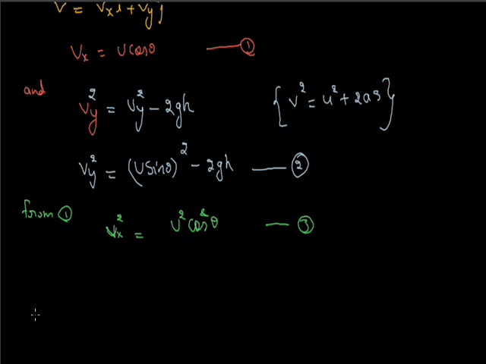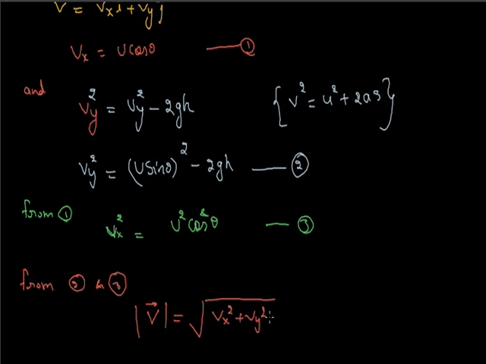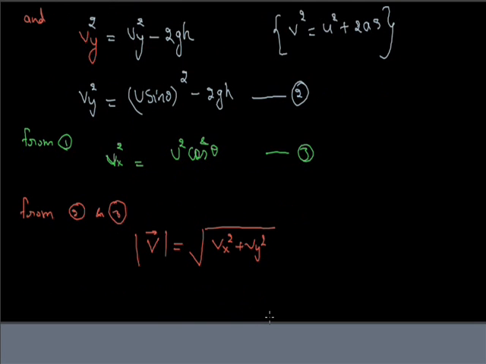So from second and third, we find the magnitude of this velocity, which equals the square root of Vx square plus Vy square, which is the square root of u square cos square theta plus u square sin square theta minus 2gh.